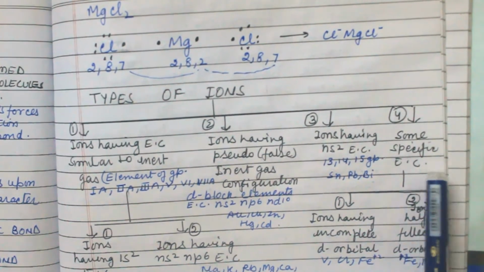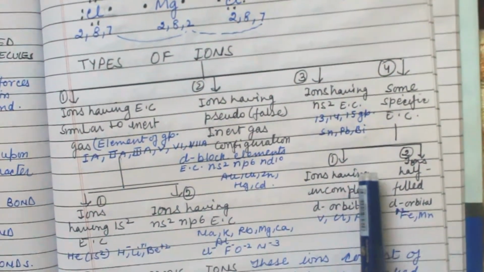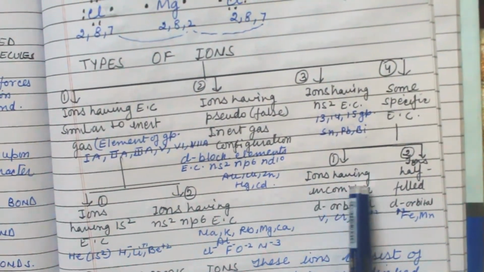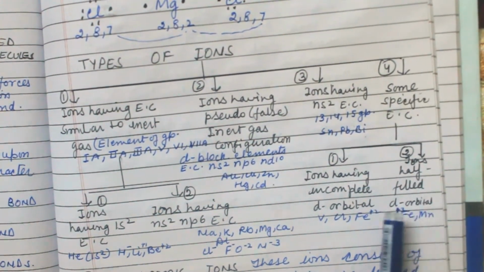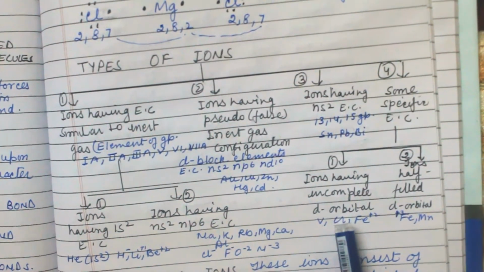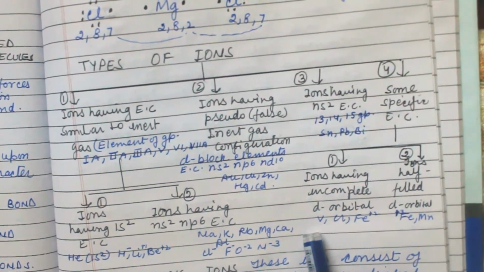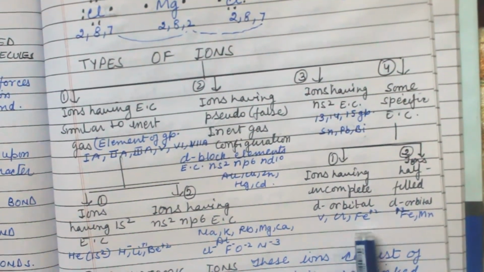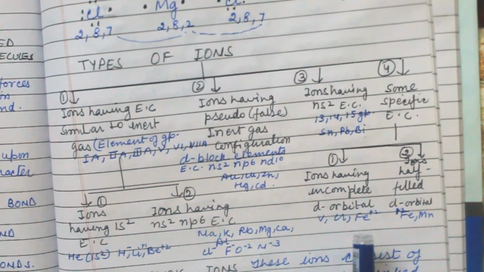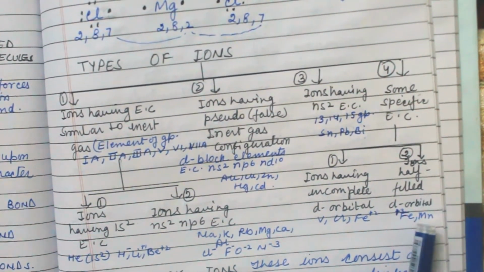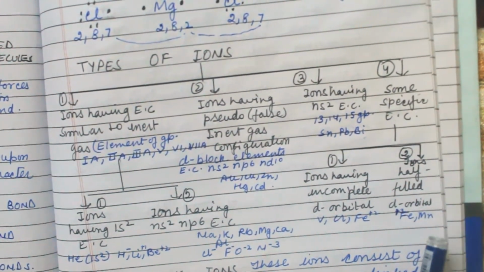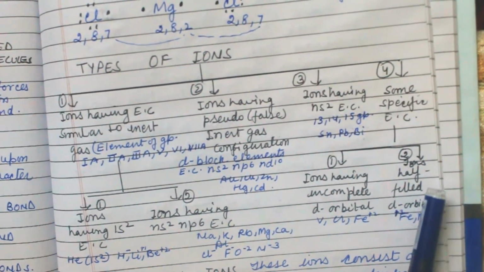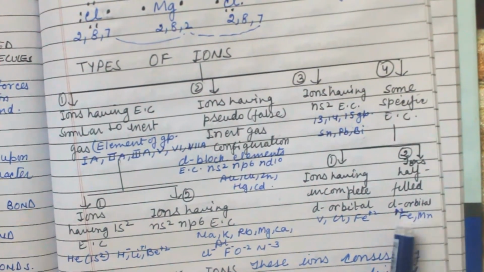Fourth one is some specific electronic configuration. It is of two types. First is ions having incomplete d orbital, and ions having half filled d orbital. The examples of incomplete d orbital are vanadium, chromium and iron with two valency. Here iron with 3 valency and manganese are the examples of ions having half filled d orbital.